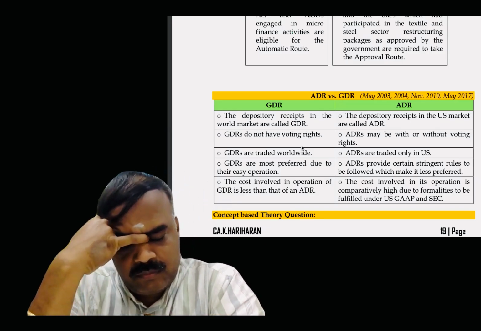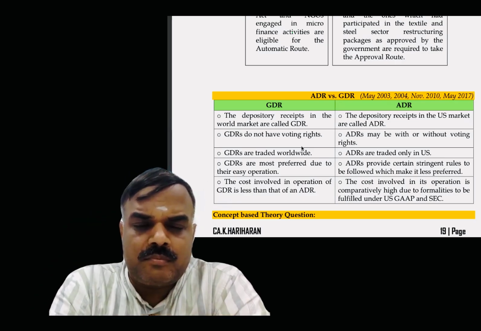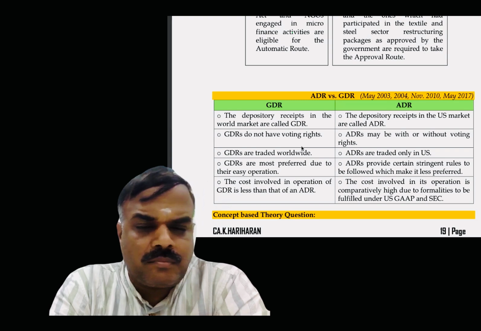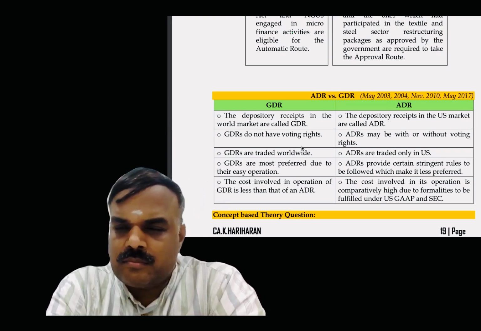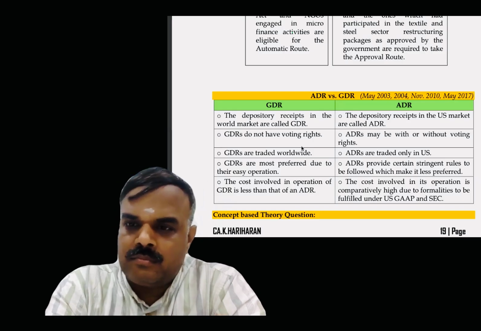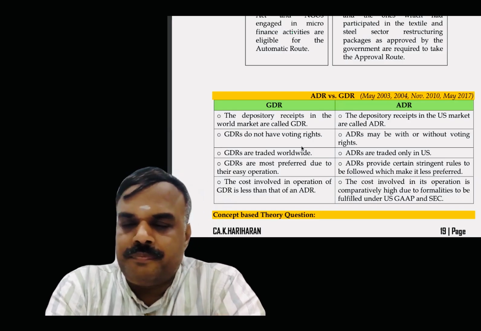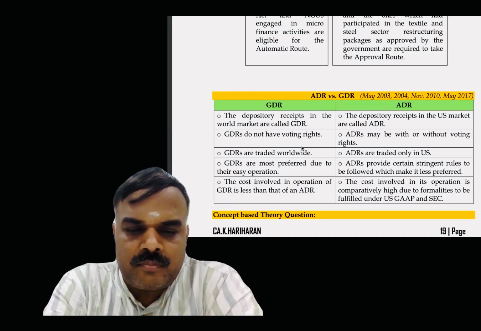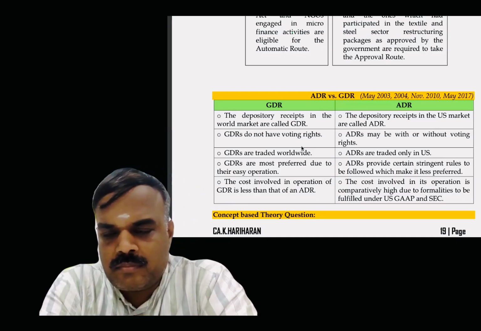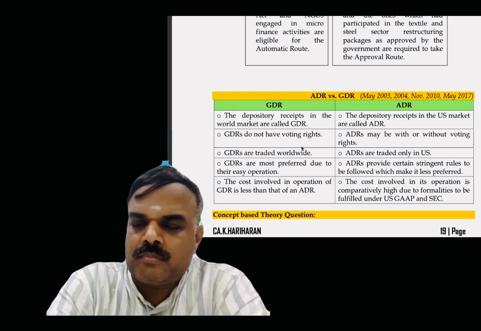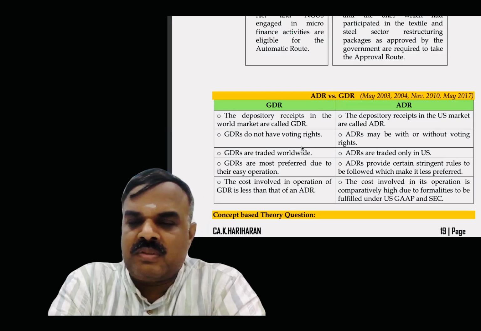ADR are traded in the US only. GDR are most preferred due to their easy operations. ADR provides certain stringent rules to be followed, which make it less preferred. The cost involved in the operation of GDR is less than that of ADR. The cost involved in its operations is comparatively high due to formalities to be fulfilled under the US GAAP and SEC.